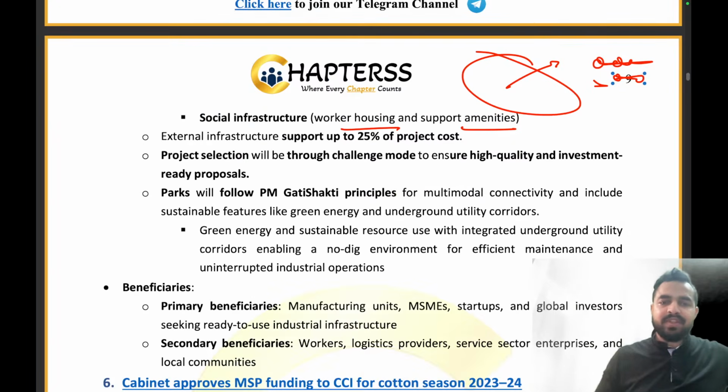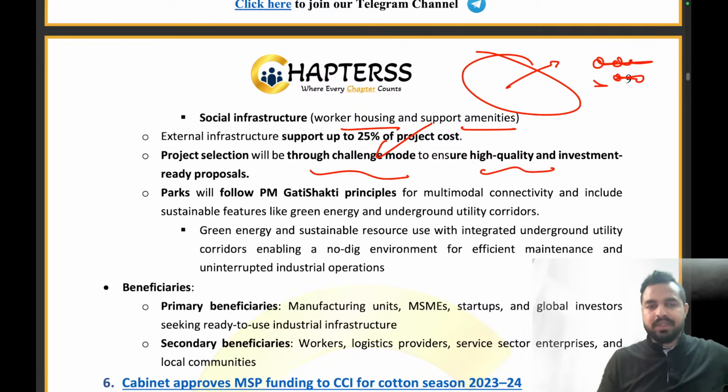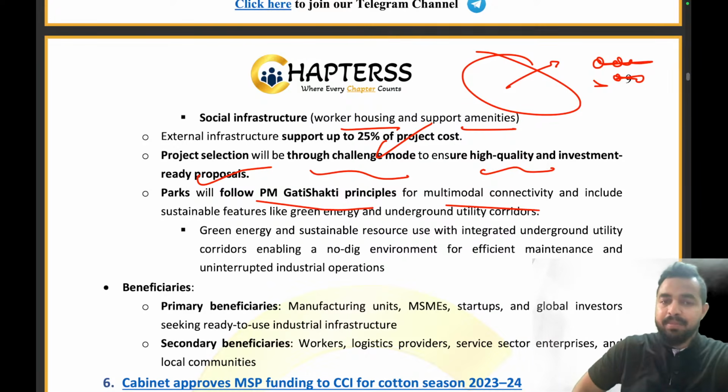Now the external infrastructure support of 25% of the project cost will also be there. The project selection will be through the challenge mode to ensure high quality and investment ready proposals. Parks will follow PM Gati Shakti principles for multi-modal connectivity. तो हमें इंश्योर करना है कि जो पार्क्स होंगे ये पीएम गति शक्ति प्रिंसिपल को फॉलो करेंगे. That means multiple connectivity will be there, right, and include sustainable features like green energy and underground utility corridors.